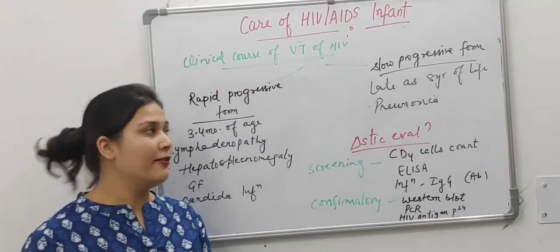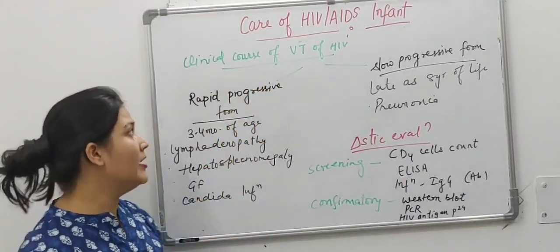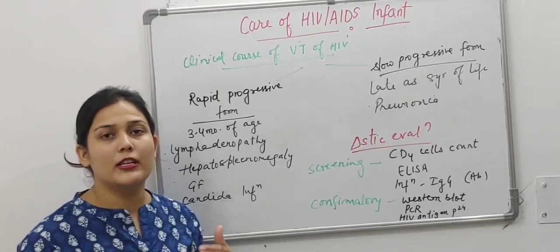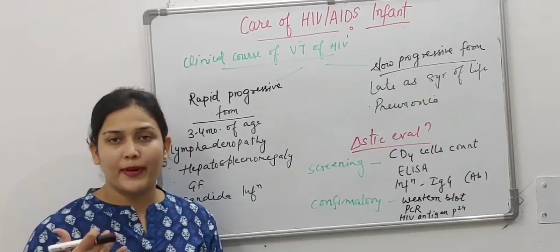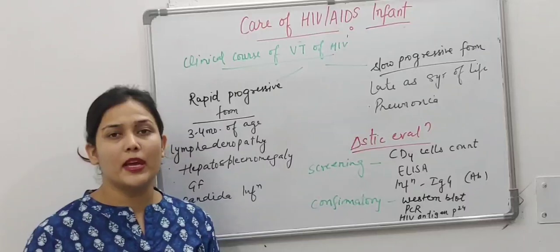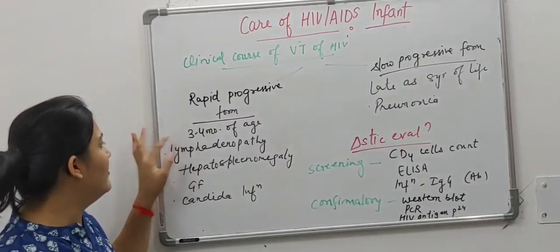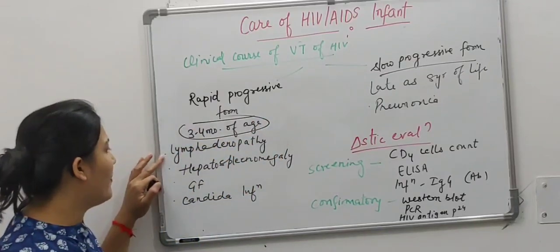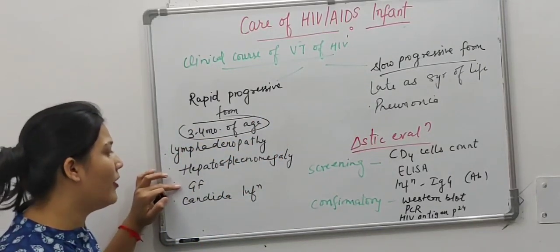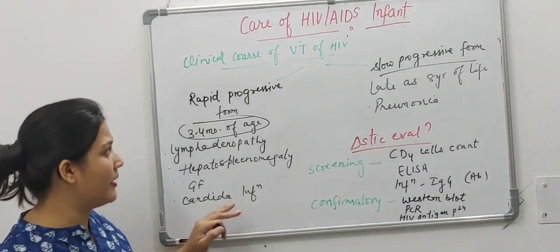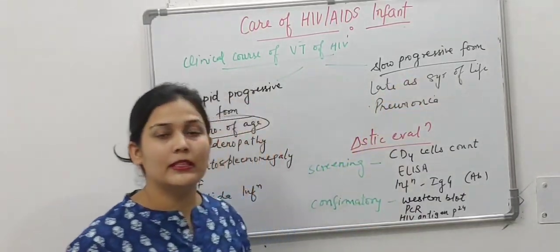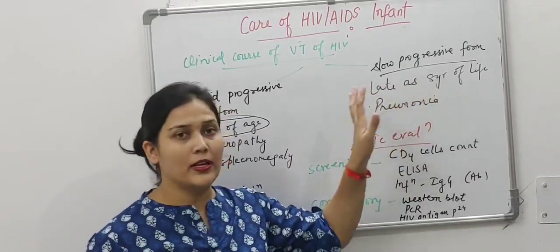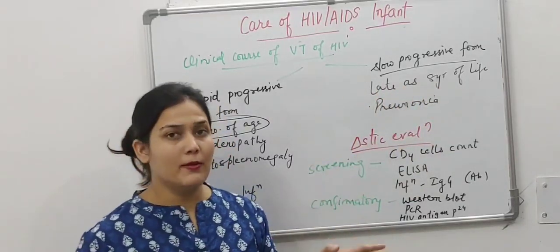When the child is suffering from vertical transmission of HIV, the clinical course is either rapidly progressive or slowly progressive. In rapidly progressive, the signs and symptoms appear earlier, at around 3 to 4 months of age. There may be lymphadenopathy, hepatosplenomegaly, growth failure, and candida infection. In slow progressive form, the signs and symptoms may appear as late as 8 years of life, and the main sign that will appear is pneumonia.